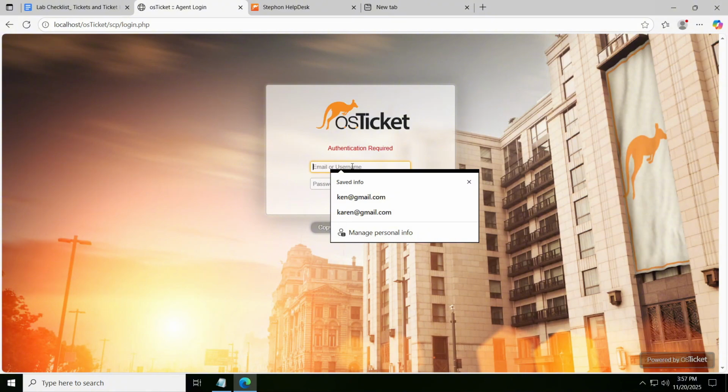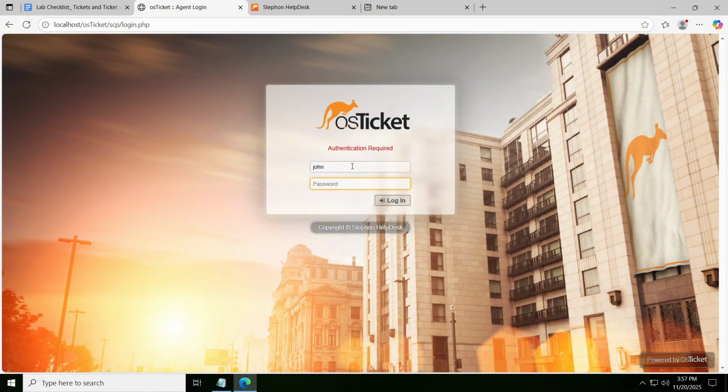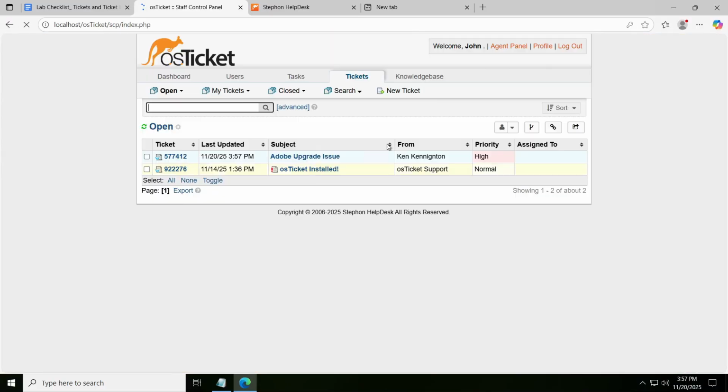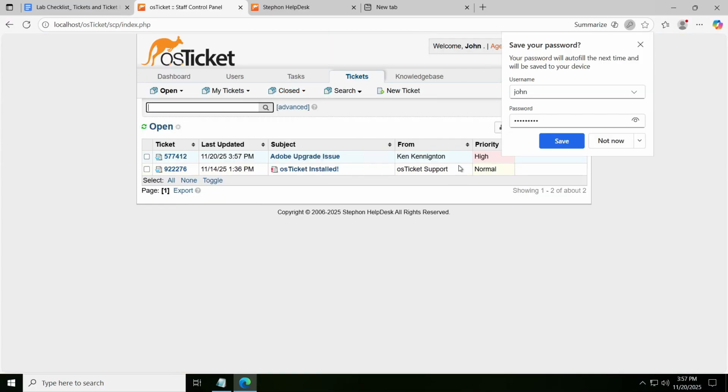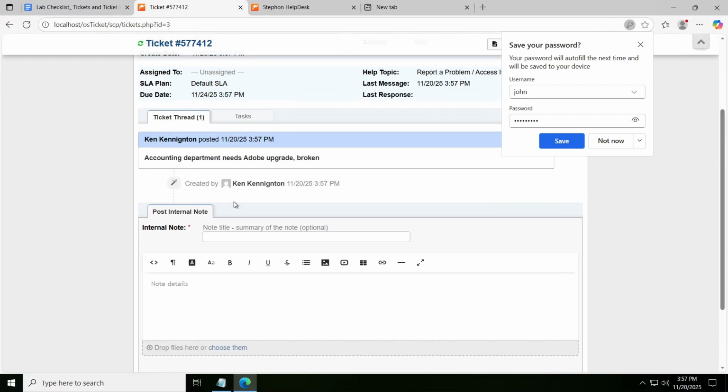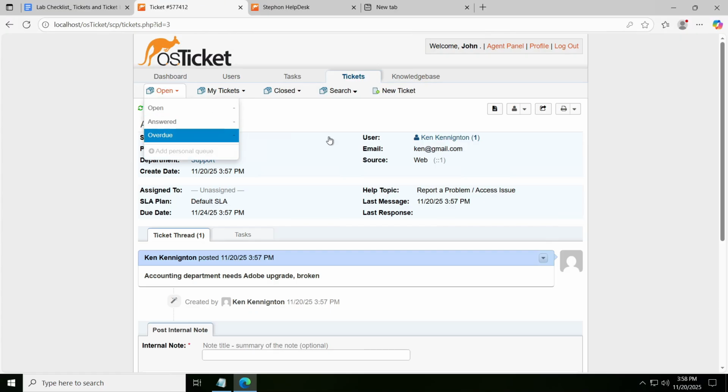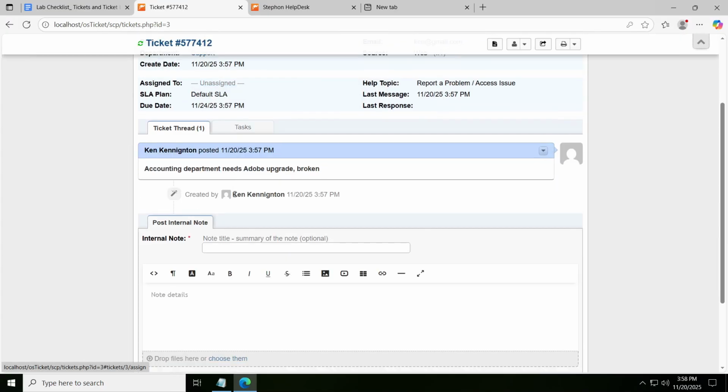Let's log in as John. John would be the first responder. I think I put the password issue wrong. This is set to priority high, as we see. Let's look at it. All right, so let's see here, tickets. It's open, priority set to high, given to our support. This comes from Ken. So we, as John, seeing what Ken says, he says accounting department needs Adobe upgrade broken.